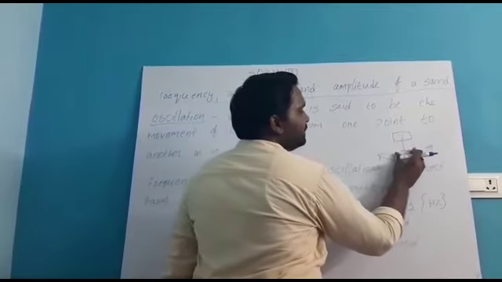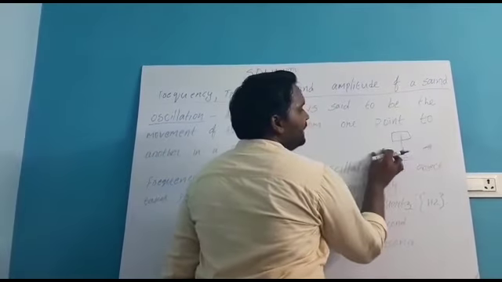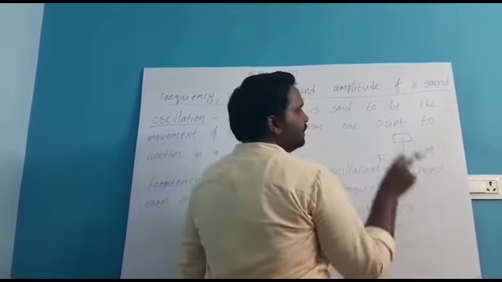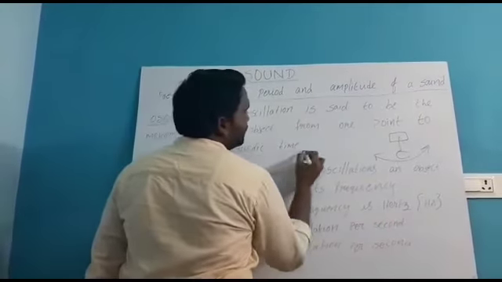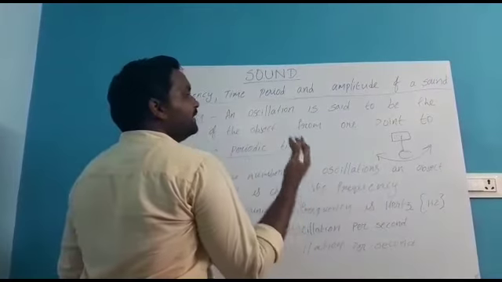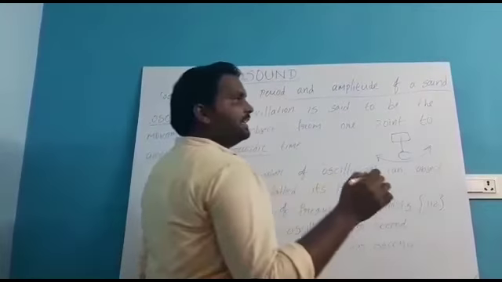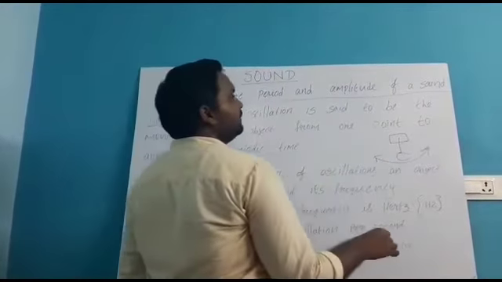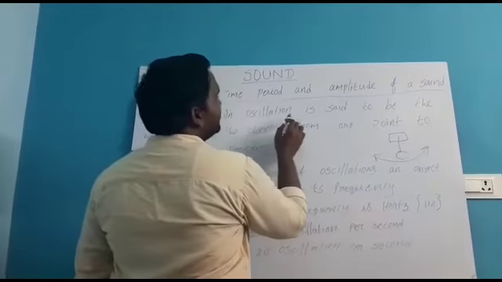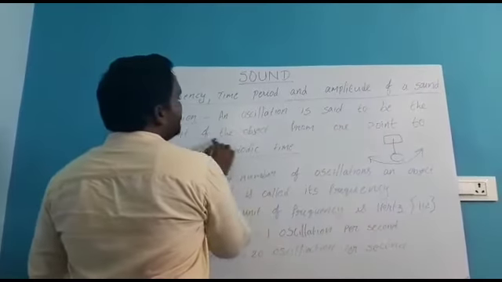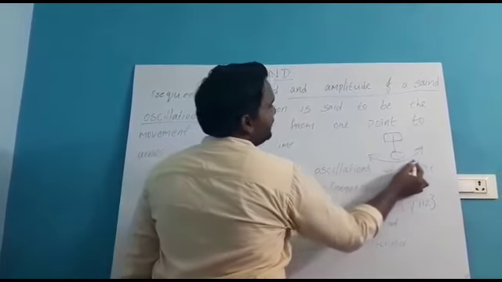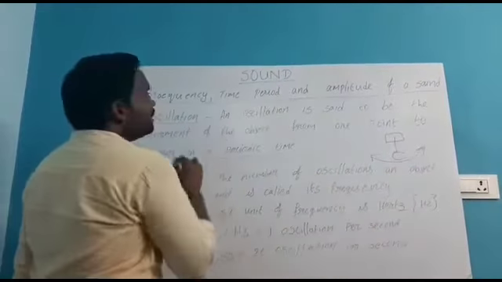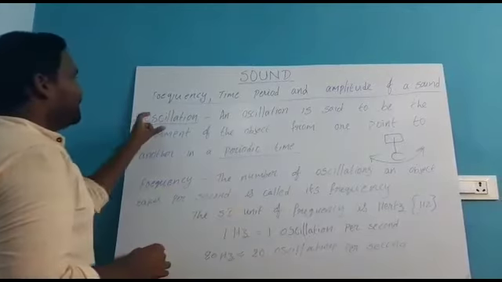For example, this object is moving from here to here. It will take 1 second. So in that 1 second, that is called oscillation, periodic time. Next time also it will reach from here to here in 1 second. Next time also 1 second. So an oscillation is the movement of the object from one point to another in a periodic time. Very important definition.